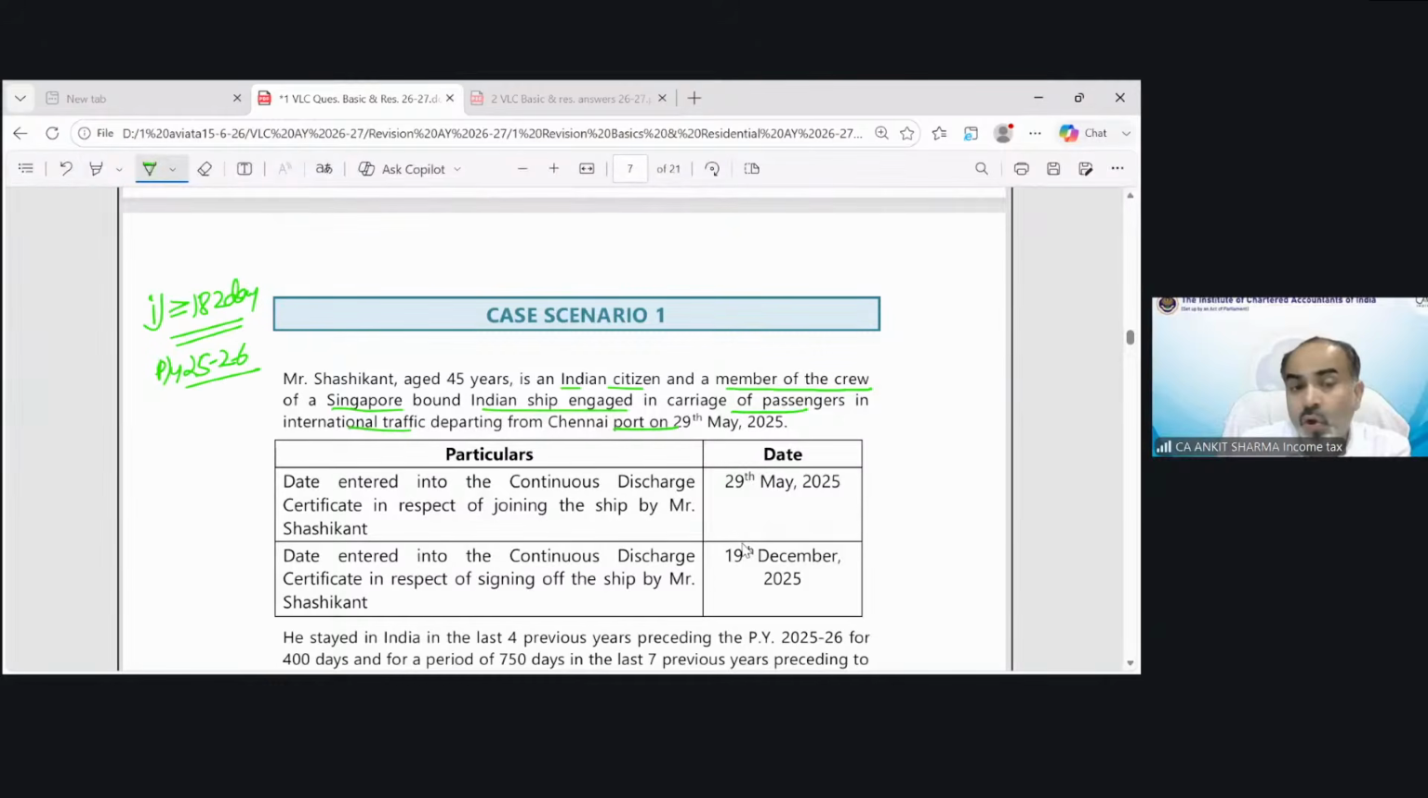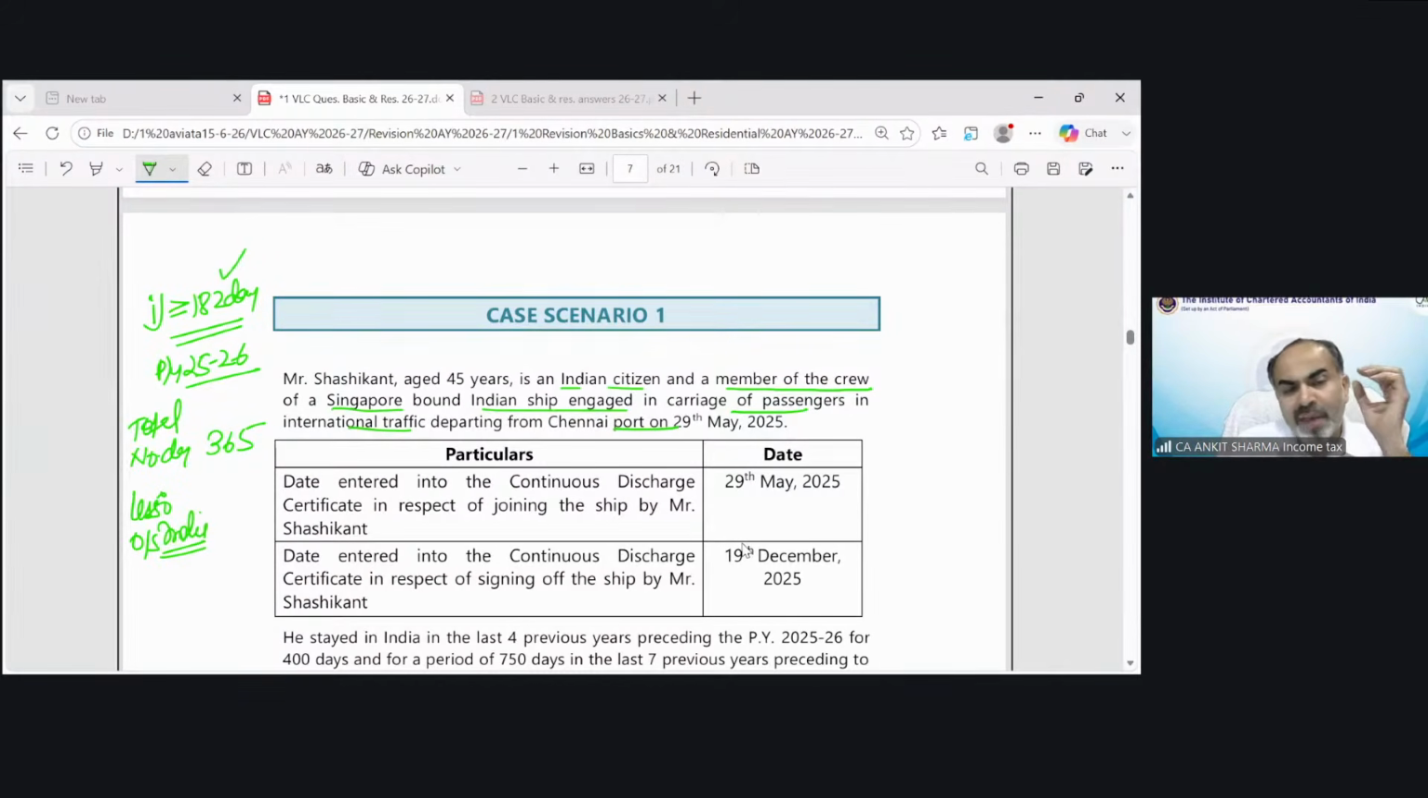2025-26, not a leap year. This kind of question we have already solved in the study material illustration. I guess number 1 was there. So the total number of days is 365. Now we need to reduce the days stayed outside India. So the balance would be days inside India, and that is going to be compared with 182 days.